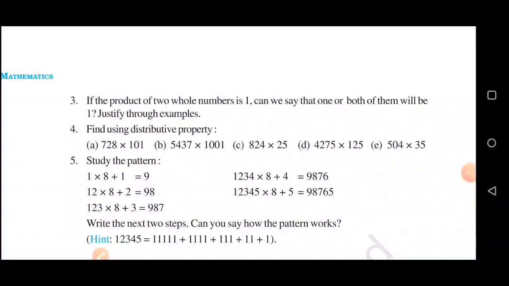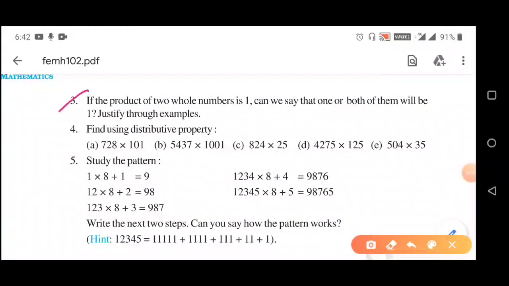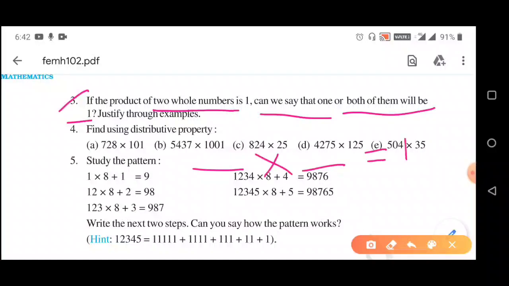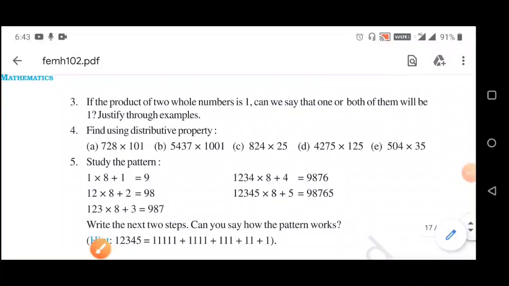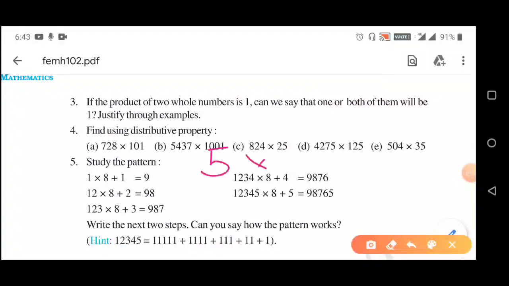Question number 3, if the product of two whole numbers is 1, can we say that one or both of them will be 1? Justify through example. So here we have to write two numbers so that if we multiply them we will get the answer 1. If we multiply 5 into 1, then our answer will be 5.